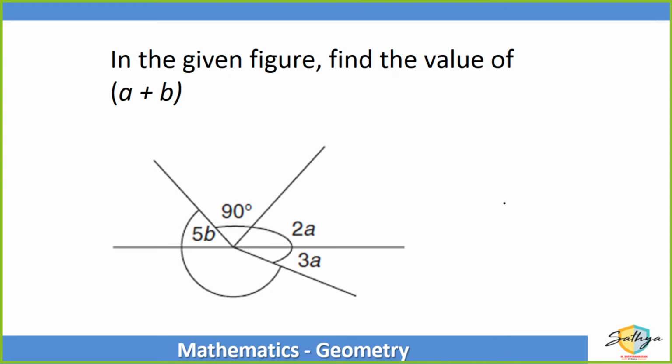In this figure, what is the value of a plus b? You are given four angles. This angle is 90. This is 2 times a. This is 3 times a. And this entire angle is 5 times b. So you have to tell me what is a plus b.